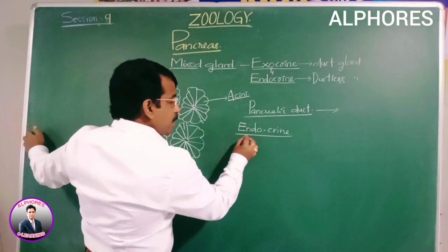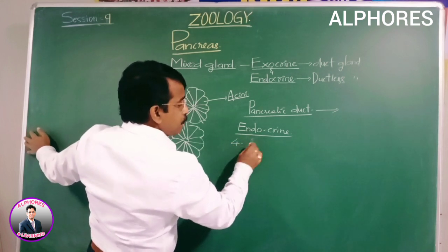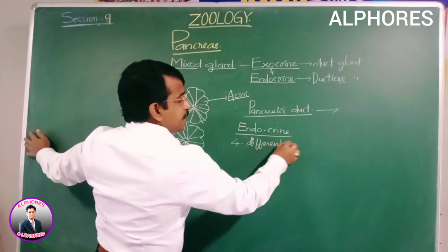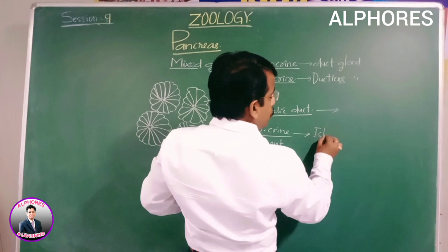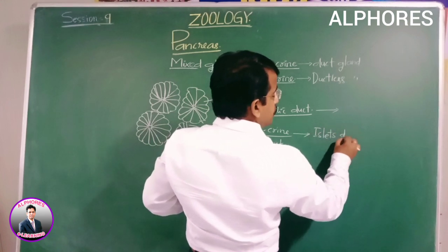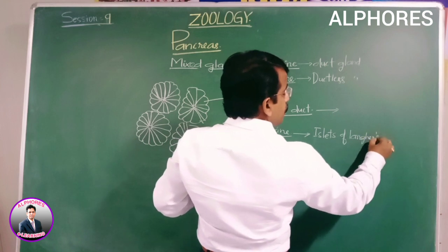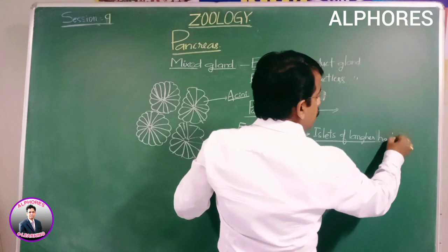So the endocrine portion includes 4 different kinds of cells, and this endocrine part is named the islets of Langerhans. It is named after the discoverer, the scientist Langerhans.